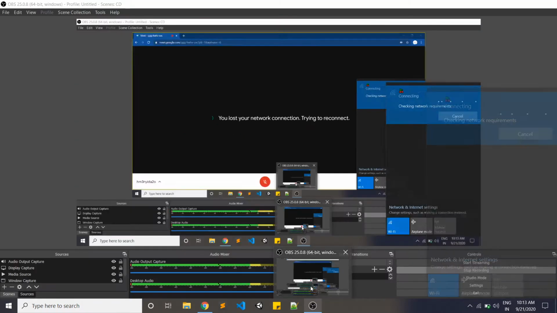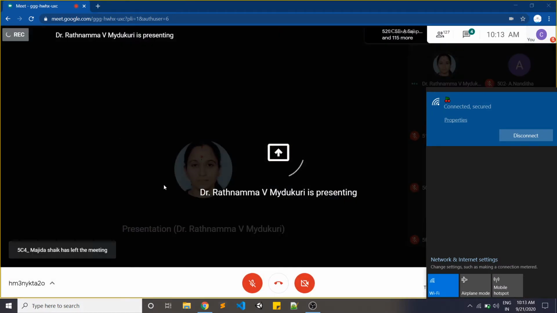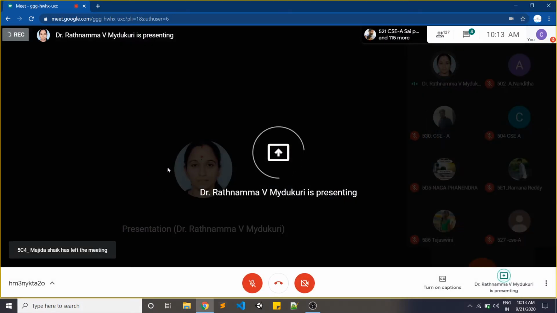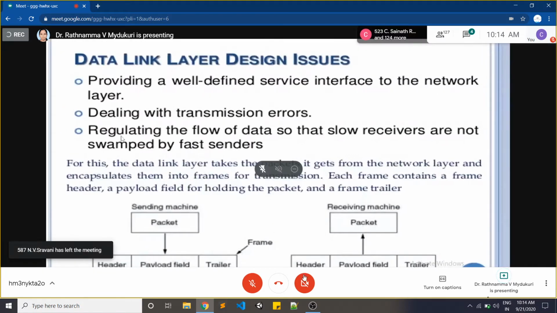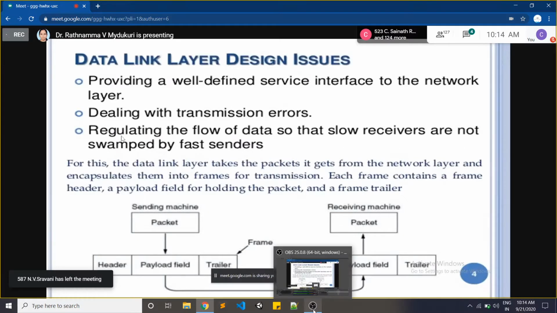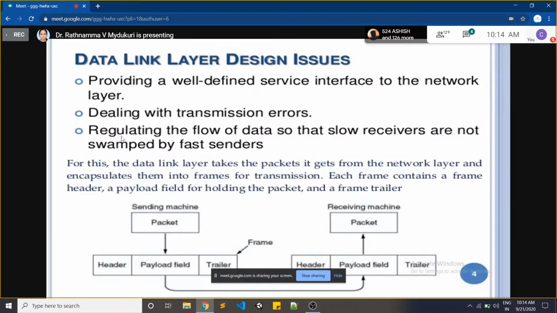Come across these data link layer design issues. Already I had discussed that lower layers always provide services to their upper layers. So data link layer is going to provide service to its upper layer. Which one is the upper layer?